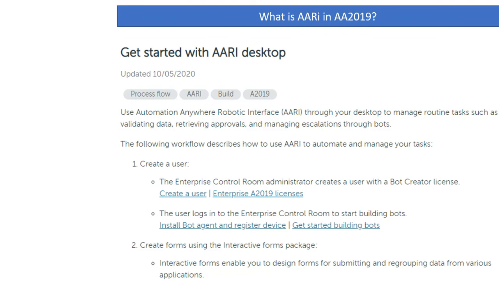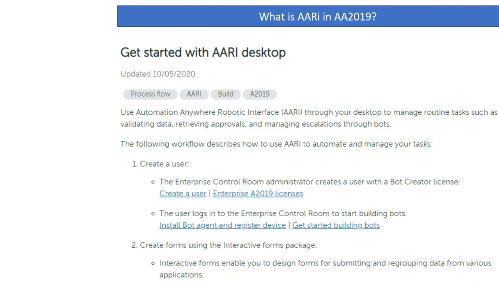The next question is what is RE in AA 2019. A new feature in the Automation Anywhere 2019 cloud version is the Automation Anywhere robotic interface, that is RE. Its main purpose is validating data, retrieving approval, and managing escalation through bots.